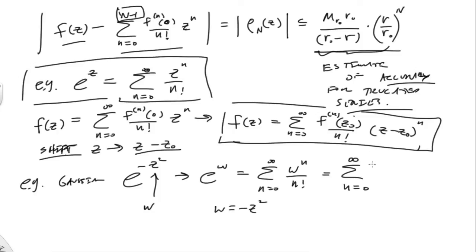And that becomes negative z squared all to the n power over n factorial. And that becomes negative 1 to the n z to the 2n all over n factorial. And so now this is how we can get other series out of an original series. We can modify our functions like this to create other series.